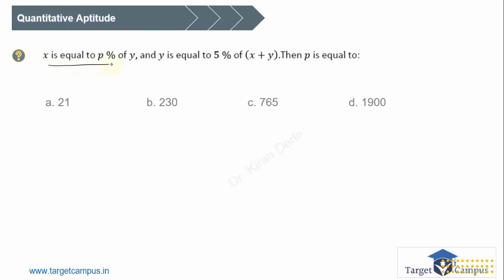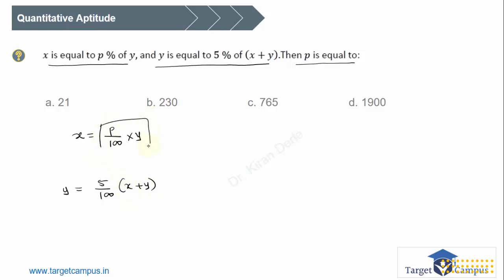X is equal to p% of y and y is equal to 5% of x plus y. Then p is equal to what? Okay, so let us go with the question. X is equal to p% of y, or py upon 100, and y is equal to 5% of x plus y. We'll put the value of x here. X is p by 100 into y. Okay, p% of y. So y is equal to 5 by 100 into p upon 100 or py upon 100 plus y. Okay, great. Let's do it.